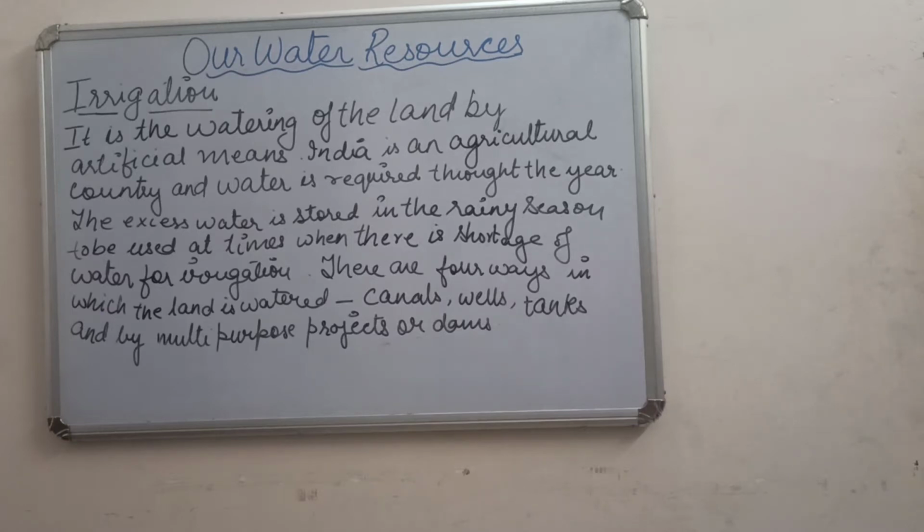One by one we are going to talk about all these ways which are used for supplying water to the crop fields or for the multi-purpose projects. Okay, so we will talk about it.